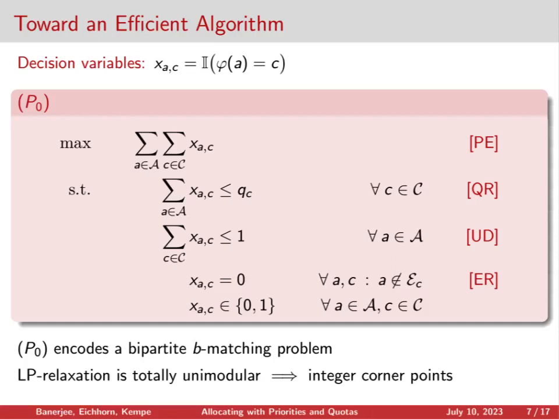Notice that this program that we've just written encodes a bipartite b-matching problem, which notably means that it's totally unimodular, and it has all integer corner points. So we can safely go to the LP relaxation of this problem and know that our solutions will still correspond to integer allocations. The one thing that's missing from this program is any sort of way to encode respect for priorities.